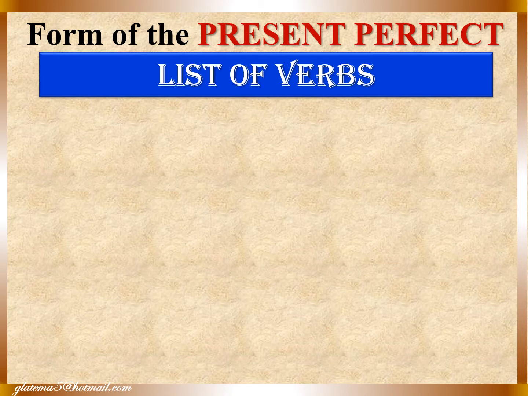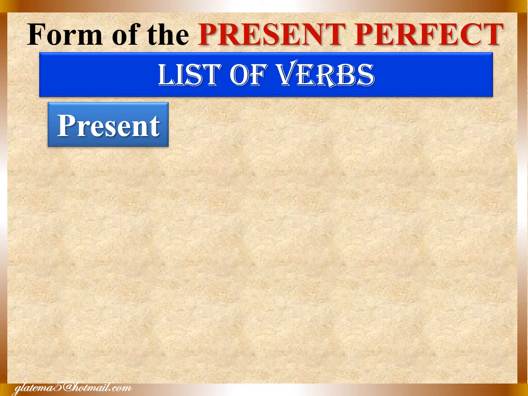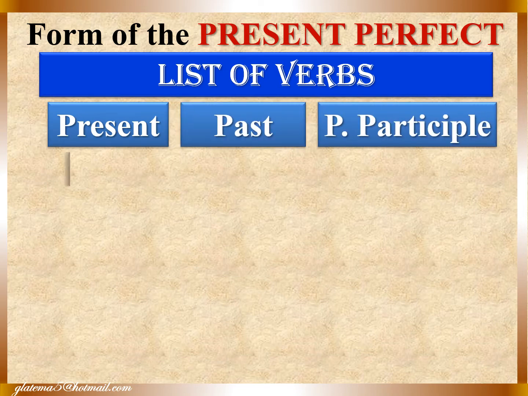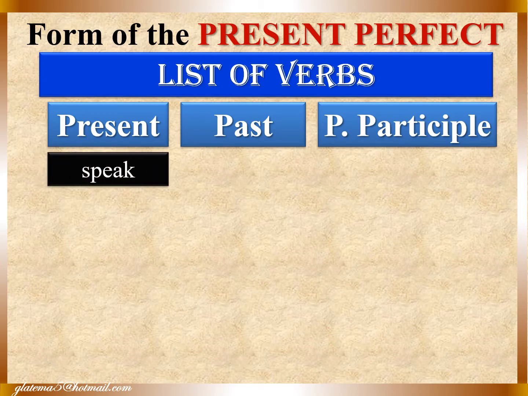In all the books, there is a list of verbs, 3 columns of verbs. For example, we have the verbs in present, in past, and in past participle. Let's see, suppose that we are talking about the verb speak.